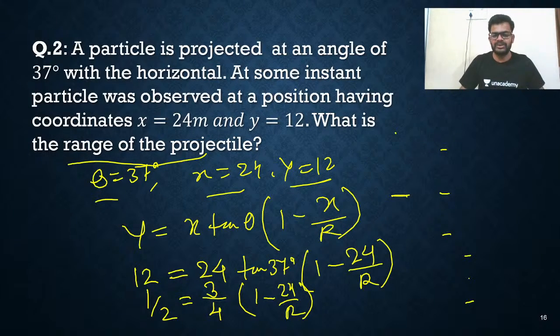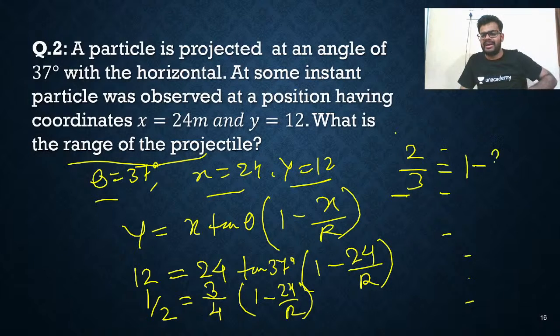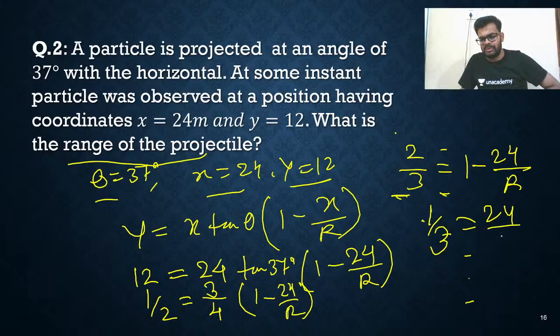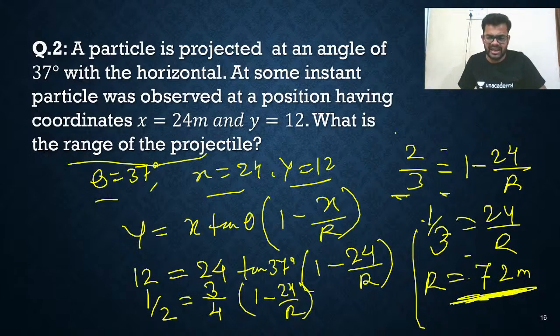So we just need to do 2 by 3 is equal to 1 minus 24 by r. Now it is correct. So 1 by 3 is equal to 24 by r. You are getting r is equal to 24 into 3, 24 into 3. So 72 is the only correct answer. This was correct. In the starting I had written the correct answer.